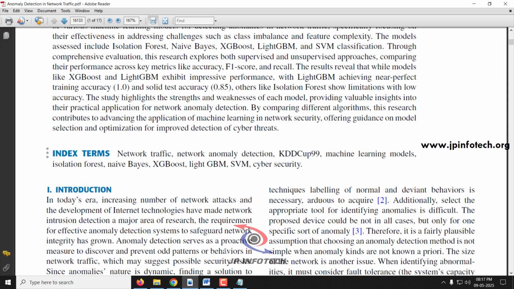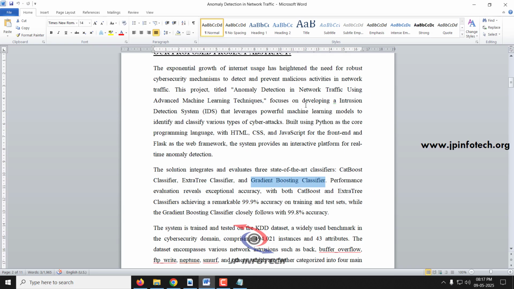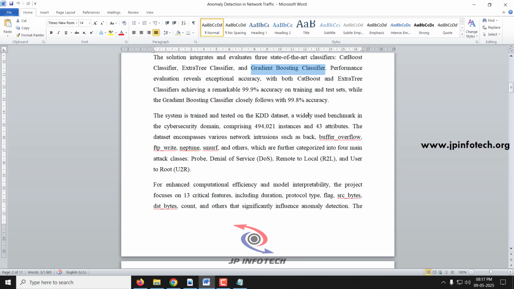Now the base paper is considered as the existing system, and we are going to propose our own system model. Similarly, we are going to use the KDD dataset, which is the benchmark dataset for the cybersecurity domain, for anomaly detection and intrusion detection systems. In this KDD dataset there are 4,94,021 instances. This is a 10% KDD dataset. The total KDD dataset is very large and needs higher resources. This 10% dataset contains around 4,94,021 records, and there are around 42 attributes in it.